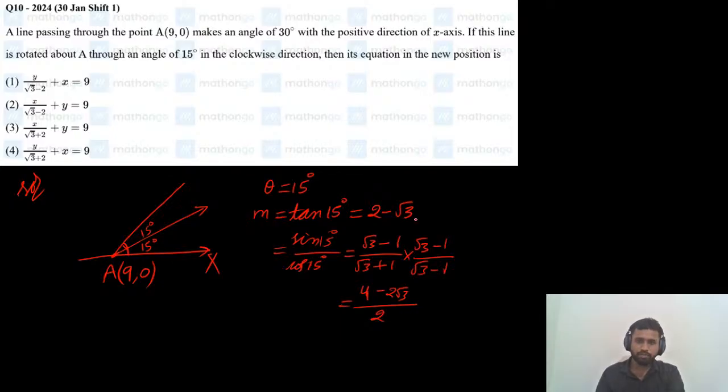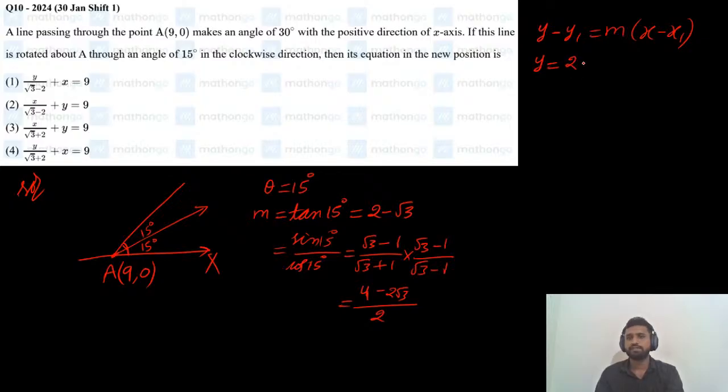Now we have the slope of the line and the point through which it is passing. So by using the slope point form formula, what is the slope point form formula? y minus y1 equals m into (x minus x1). The point is given and the slope is also given. We need to find the equation of the line. So substitute these values. y1 is 0. So y equals